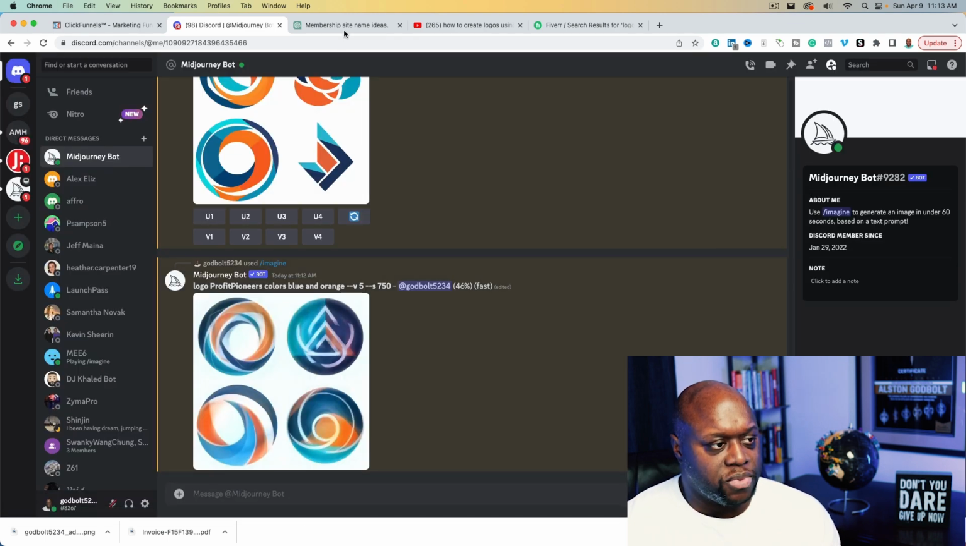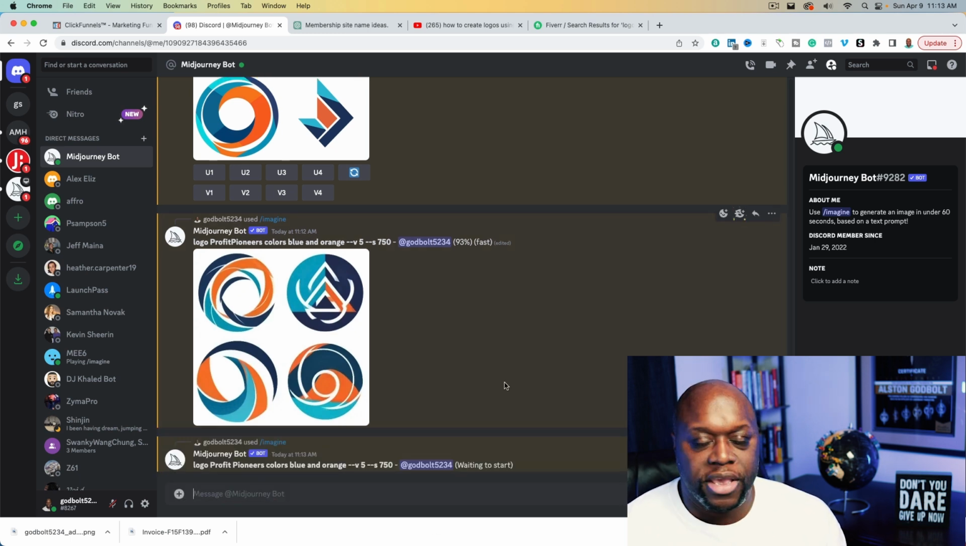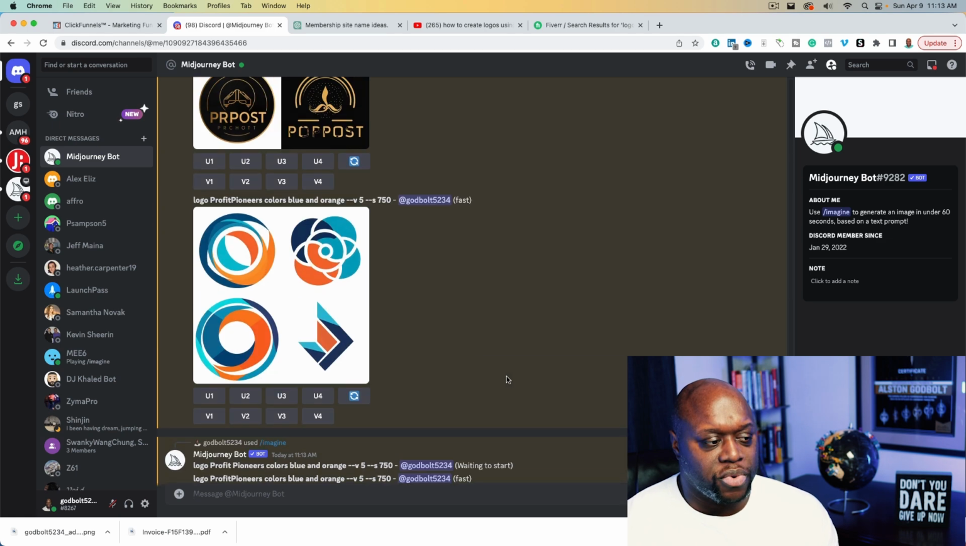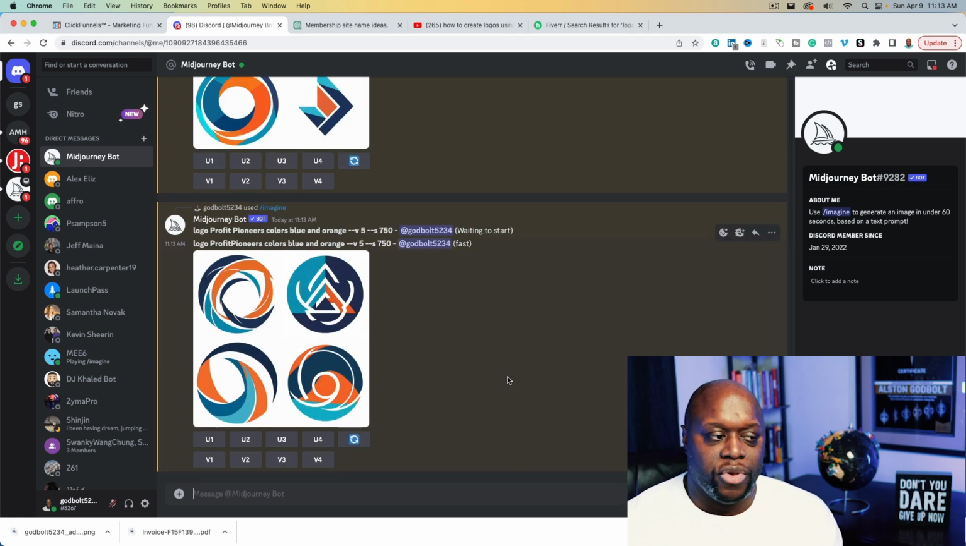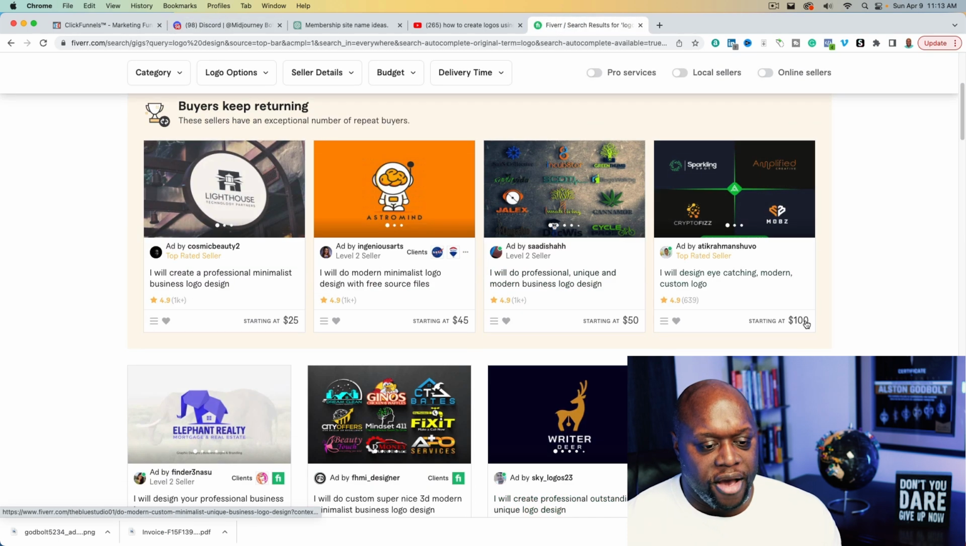What we could do is change this to imagine one more time. We're going to do logo, profit, and let's see what happens when we hit space, Pioneers, blue and orange like that, and see if we can get something a little bit better. But as you can see, this is a really cool, easy way that you can build out different logos. This is a really simple, easy way that you could start a side hustle helping people out. This is a real cool, easy way to quickly create a logo without having to spend $50 like you would over here on Fiverr. Again, some of these go from between $25 and $100.